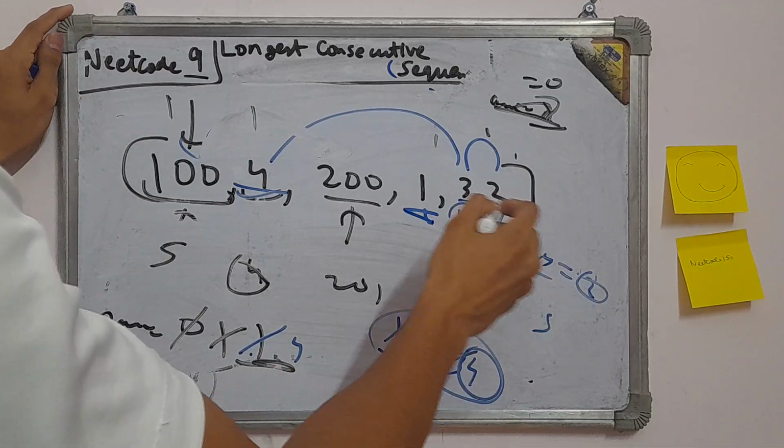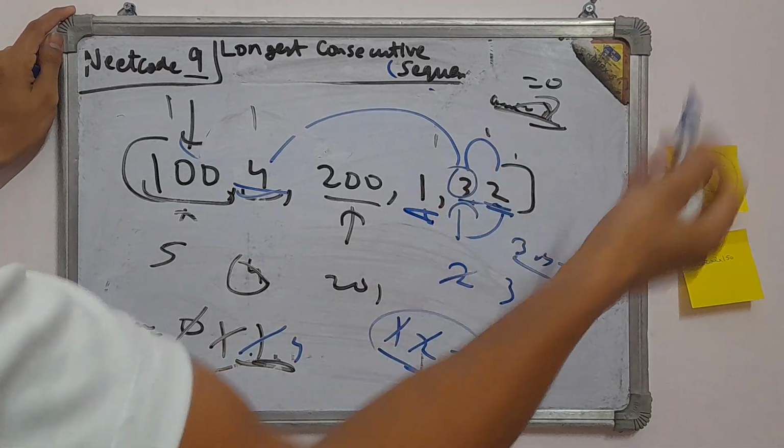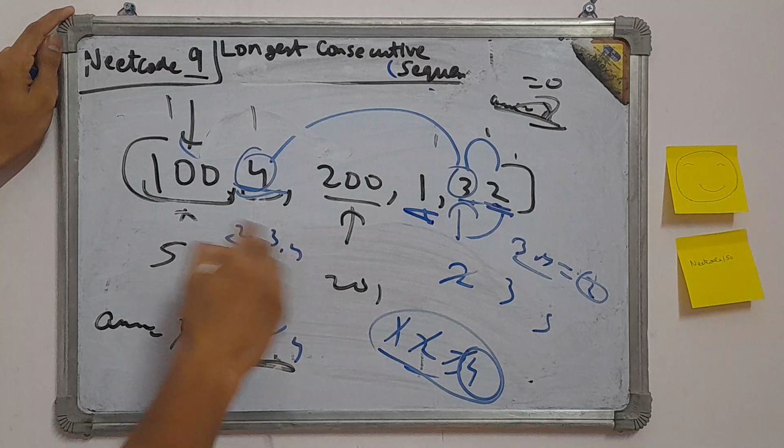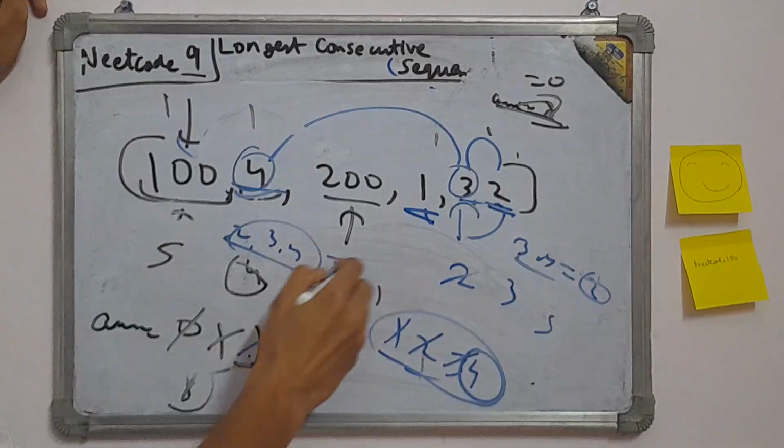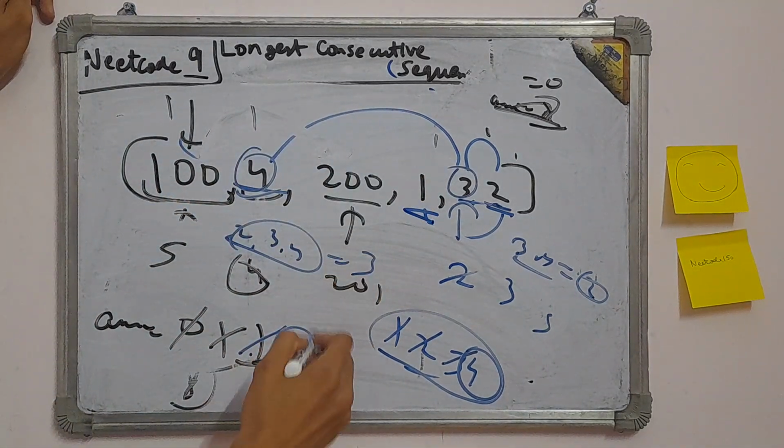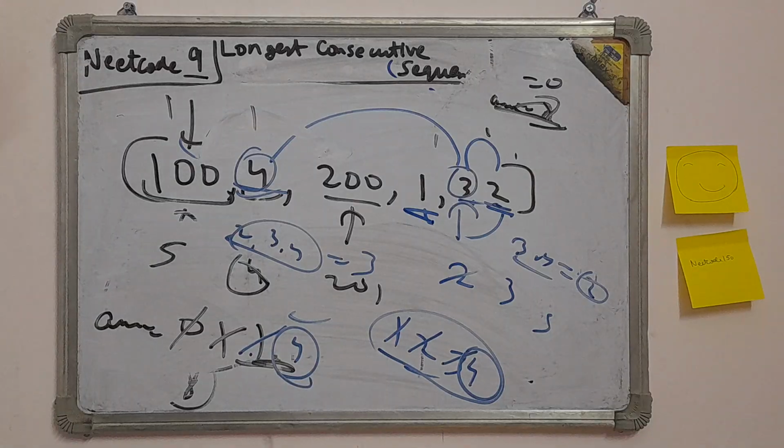For 2, we check is there 3 here, so 3 is here. Now we check 4, we got 4. So we got the sequence 2, 3, 4 because there is no 5. Sequence length is 3, but it is still not better than this, so the answer is 4. So what did we do in this question?